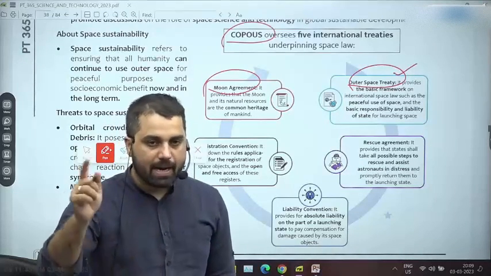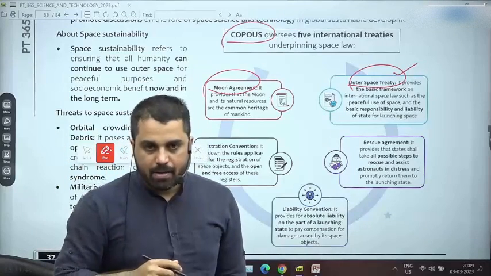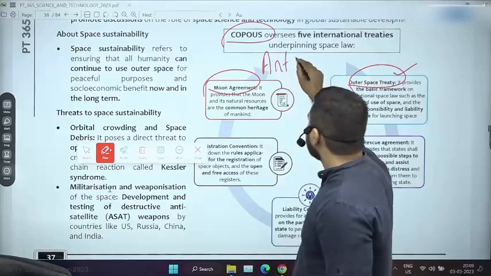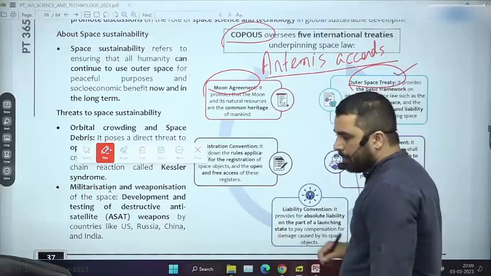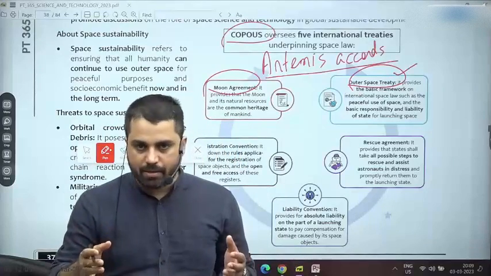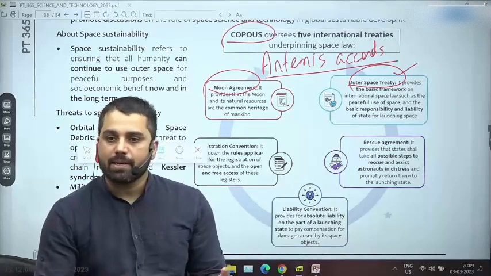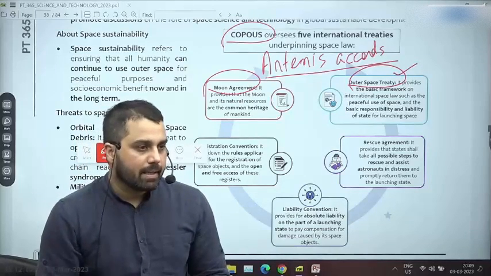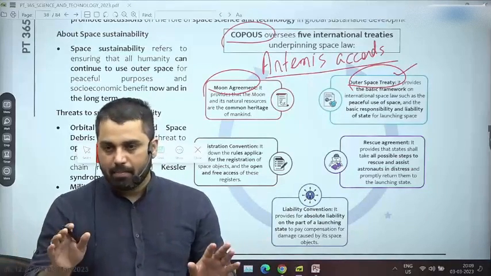In fact, the very first topic I told you, or perhaps the second or third topic I was discussing, was the Artemis mission. So as part of the Artemis mission, NASA has come up with something called the Artemis Accords. The Artemis Accord is basically a set of principles that any type of outer space exploration, including lunar exploration, should follow. It is asking all countries to sign it. Many countries have signed it, but India has not. India's demand is very simple. Even though, by the way, you don't need to know what the principles are, if you look at them,